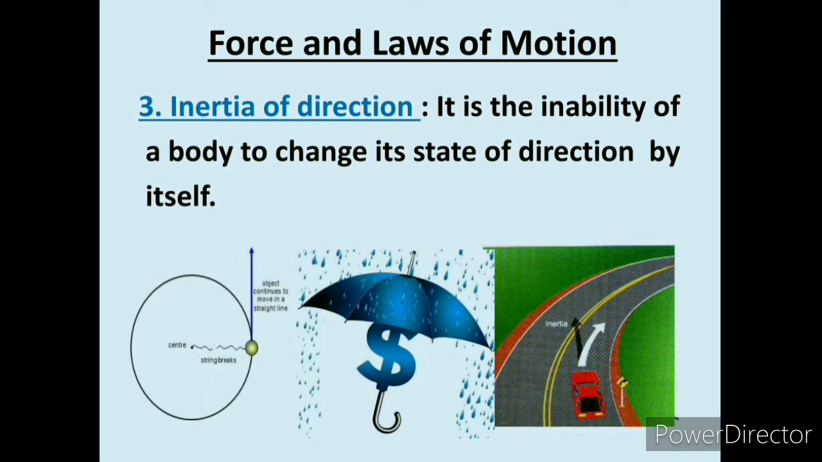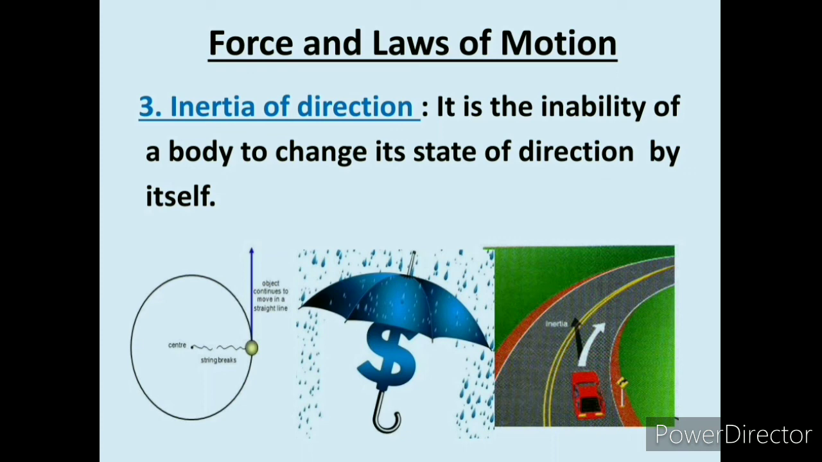An umbrella protects us from rain. The raindrops falling vertically downward cannot change their direction of motion because of the inertia of direction. We have one more example.